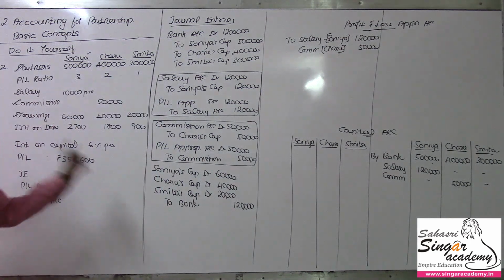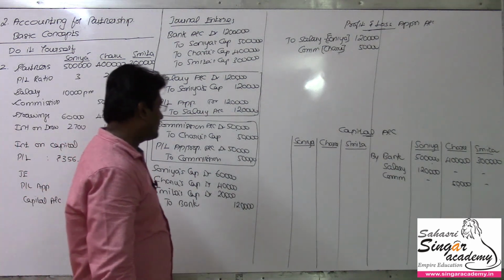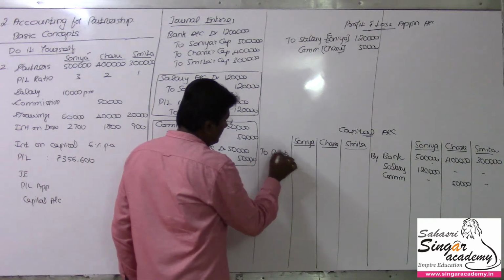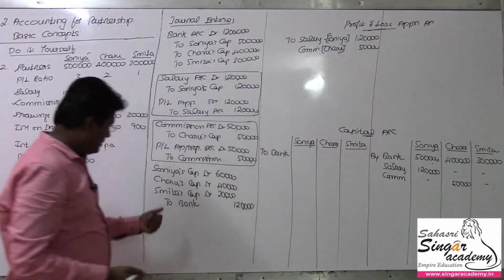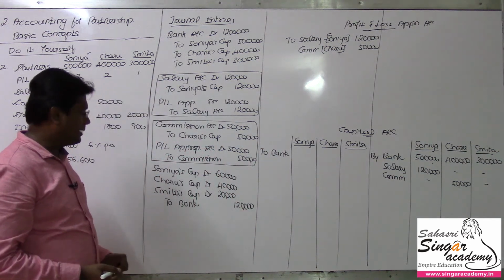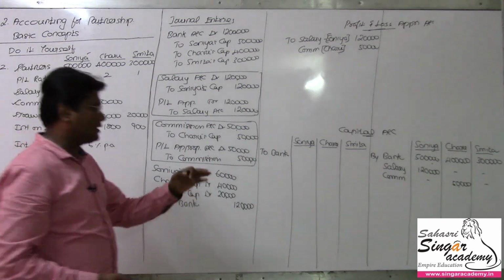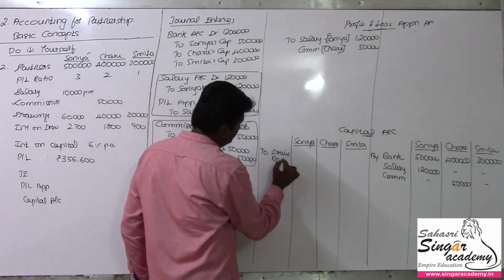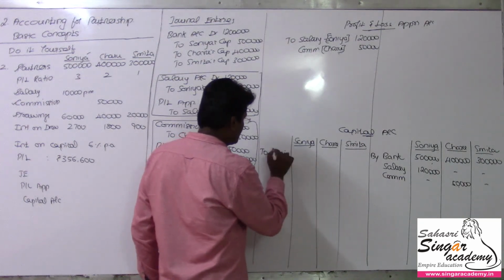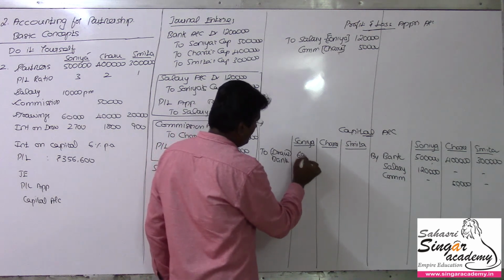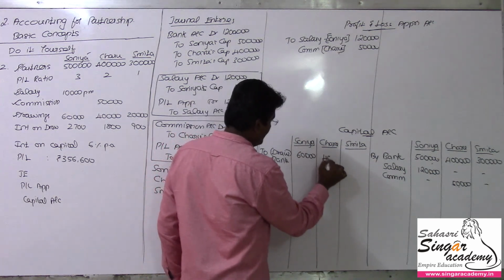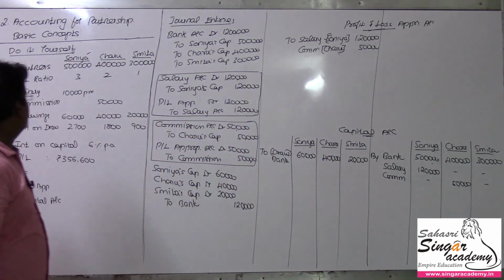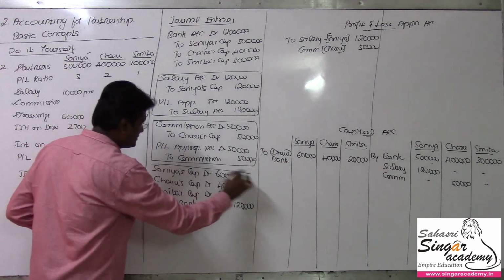1,20,000. These three values will be now transferred to the bank account. So capital account debit to bank for the drawings. Okay, I will name this. Directly you can name it this way, bank account, or you can name it as a drawing and transfer that, no problem. Here I may name it as a drawing, bank, or in bracket it may be drawings. For Sonia it is 60,000, for Charu it is 40,000 rupees, and for Smita it is 20,000 rupees. Okay, we have done this. This is for drawings.